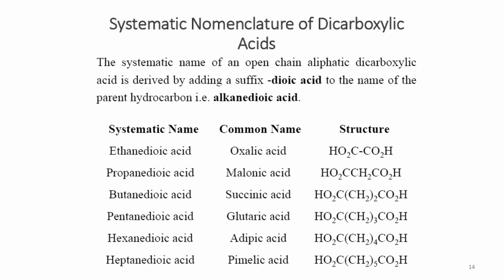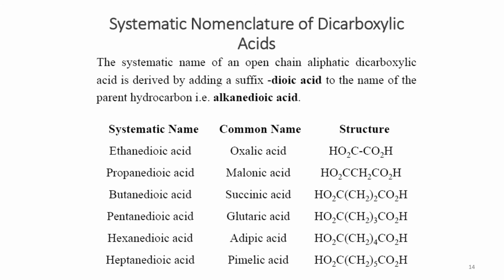Alright, here we have a systematic nomenclature of dicarboxylic acid. When we talk about dicarboxylic acid, it means these are the compounds that have 2 carboxyl units attached. So the basic formula is the same, and we name them by the dioic acid rule. If it is monocarboxylic acid, we write it as oic acid, and if it is dicarboxylic acid, we write it as dioic acid. So the parent name, that is alkane, the whole name becomes alkane dioic acid.